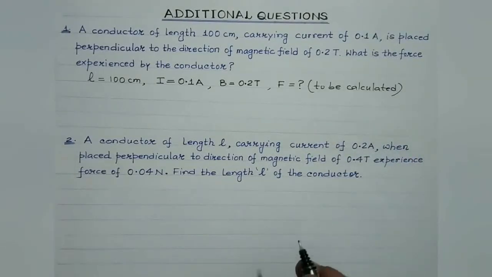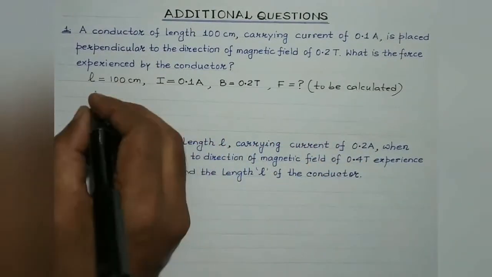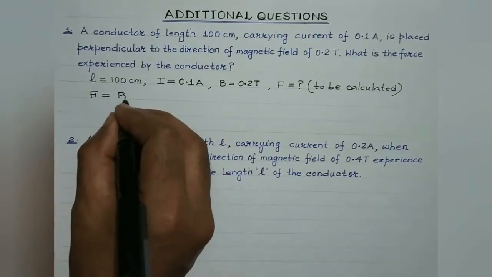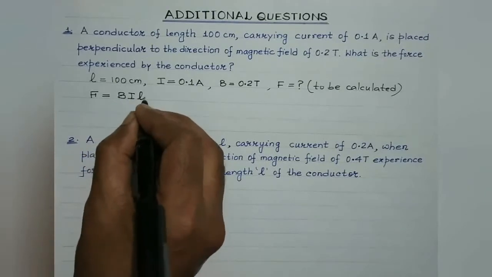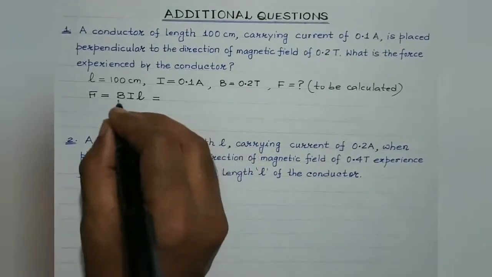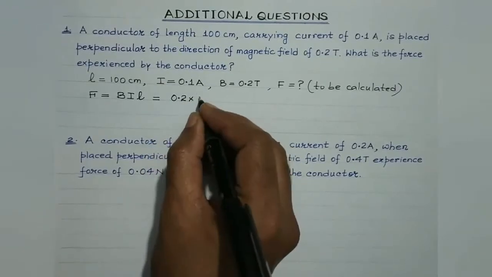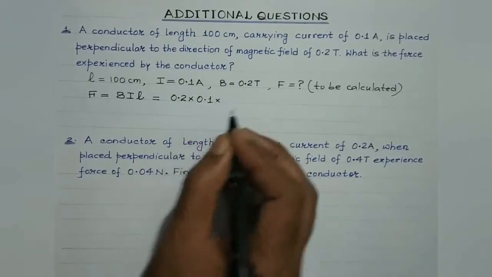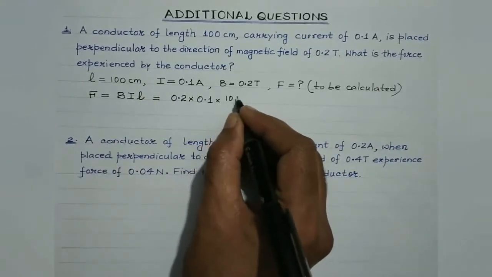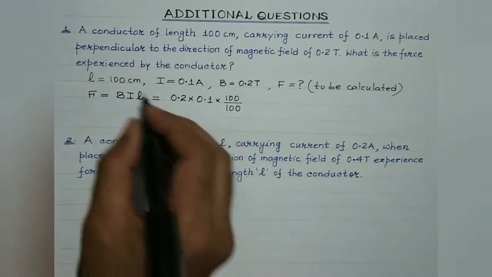So we are aware, students, whenever a current carrying conductor is placed under the influence of perpendicular magnetic field, then the magnetic force experienced by the current carrying conductor is given by BIL. Magnetic field, this is the current and this is the length of the conductor. So let's make use of this particular formula. The magnetic field strength is given to be 0.2 Tesla. The current it's given to be 0.1 ampere. And the length is given to be 100 centimeter. 100 centimeter is 1 meter. That is 100 divided by 100. You need to convert it in meters. It will be equal to 1 meter.